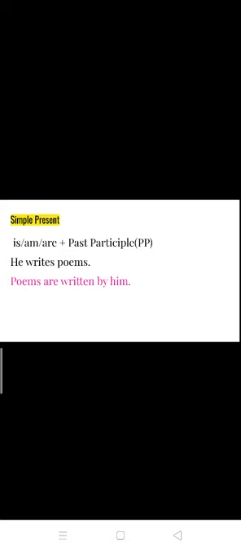Okay. So he writes poems. The first thing you have to do in order to turn this sentence into the passive voice is to shift the position of the object and subject. Poems should become the subject in the passive voice.